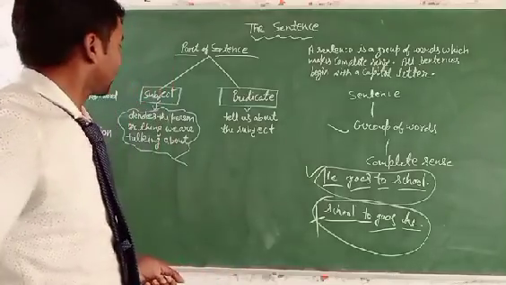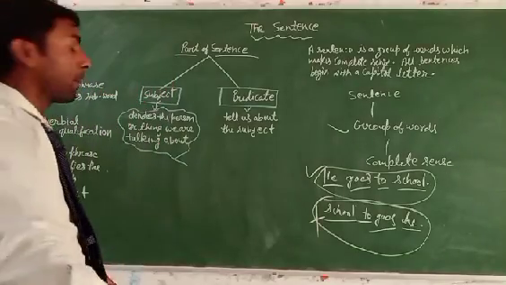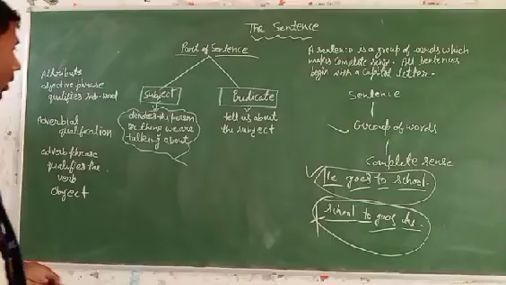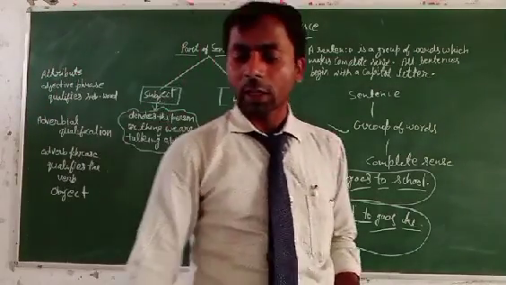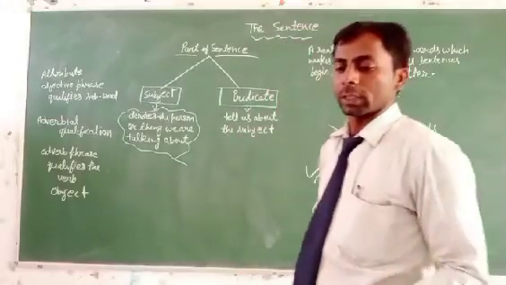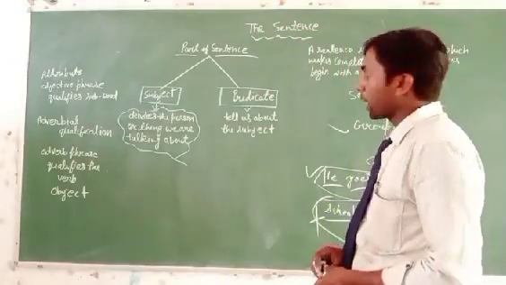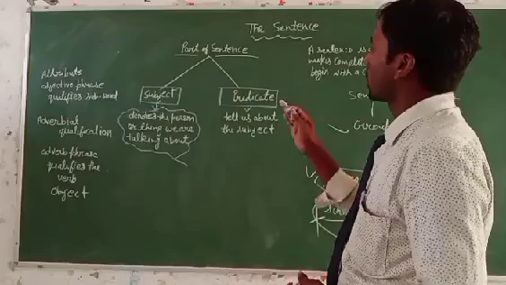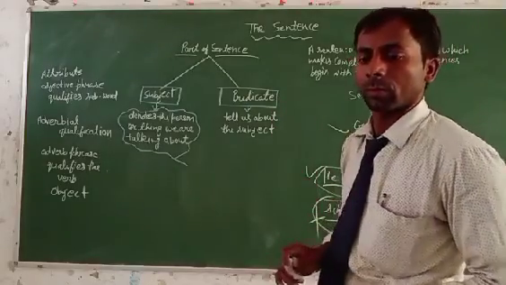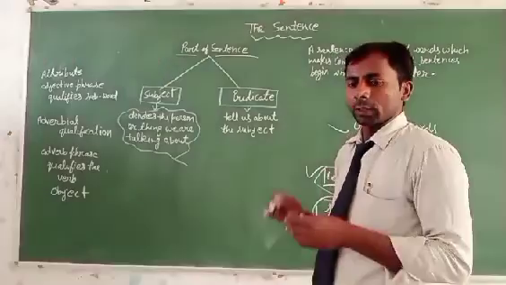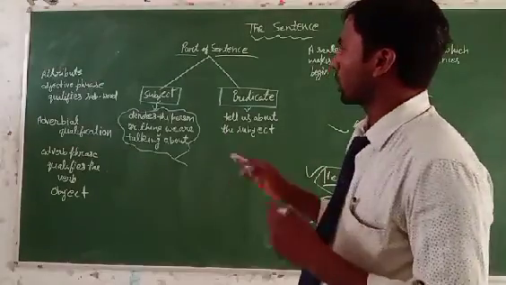Subject and predicate. What is the meaning of the subject? We can say that the subject of the sentence is the part which denotes the person or thing we are talking about.